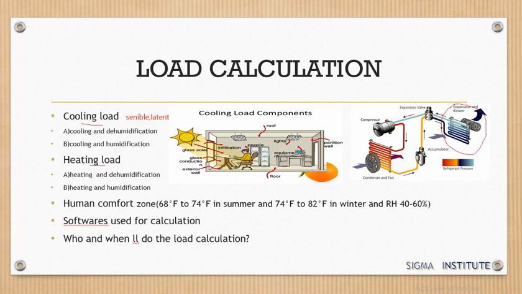When the air is made to pass through this evaporator coil, then again here we have change in temperature. Here, an increase in temperature, but here when the air is passed, a decrease in temperature. So increase and decrease in temperature is nothing but the sensible heat gain and sensible heat loss.